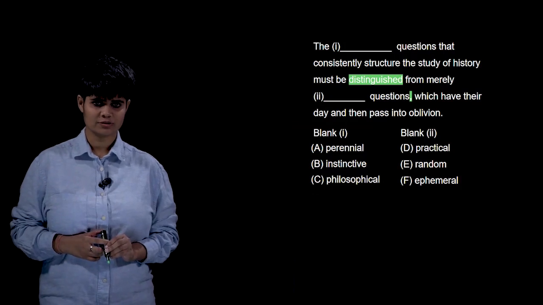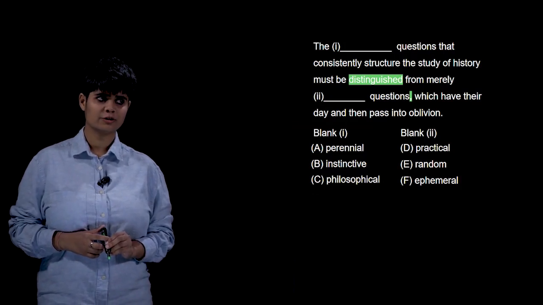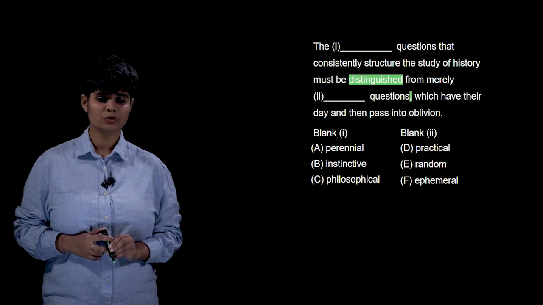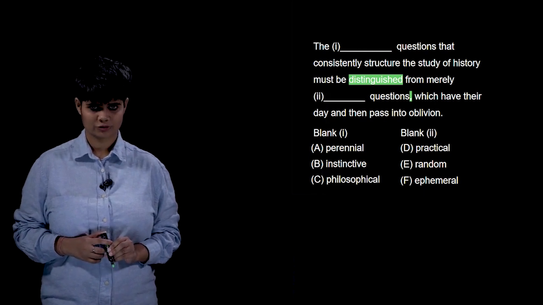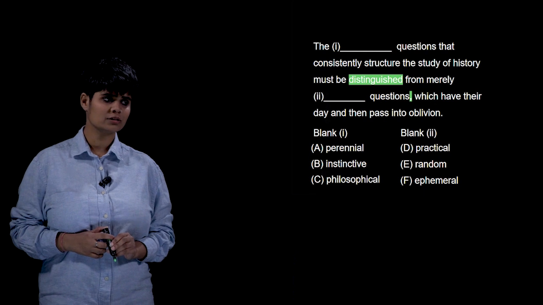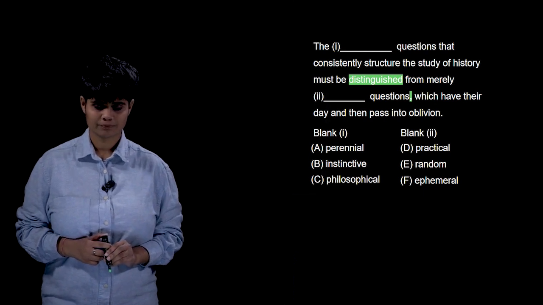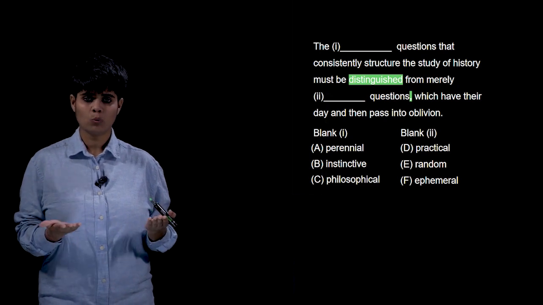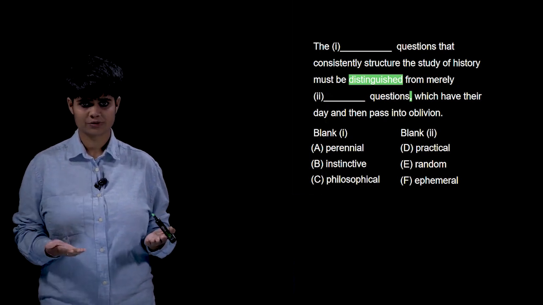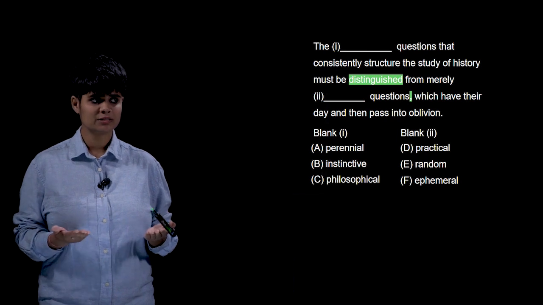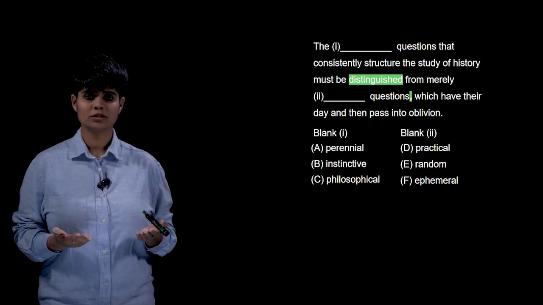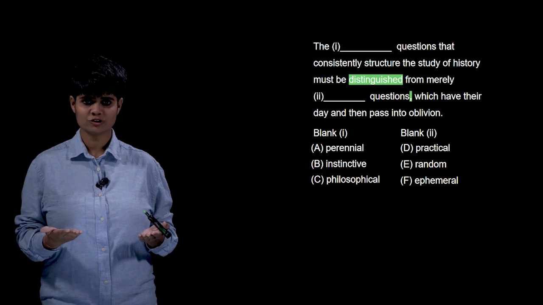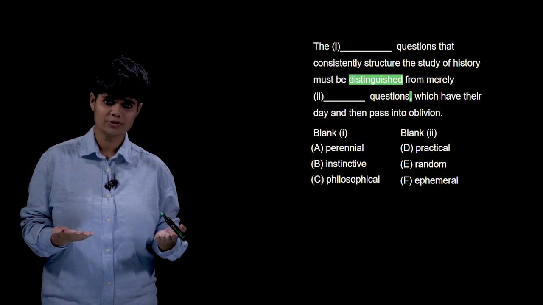The ___ questions that consistently structure the study of history must be distinguished from merely ___ questions. I notice the keyword "distinguished from." So if I'm saying A must be distinguished from B, what am I trying to say? They are opposites, right? So this tells me that the two blanks will contain opposites. ___ questions distinguished from their opposite questions.